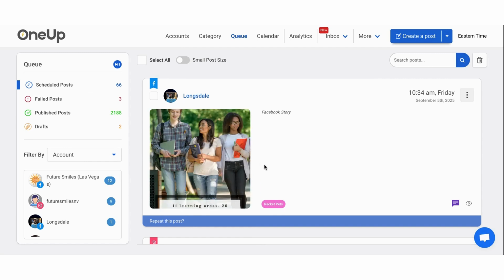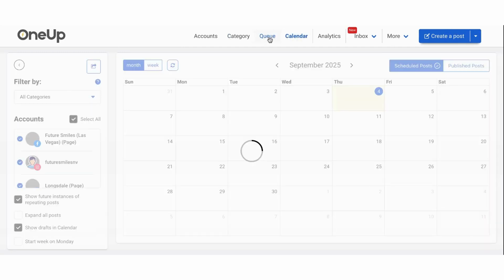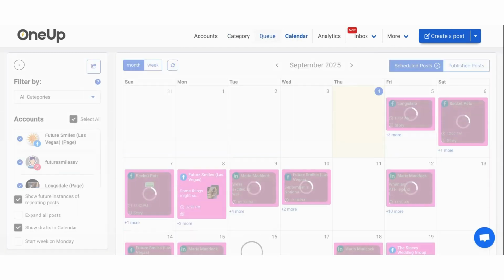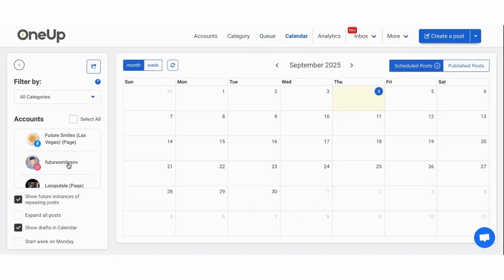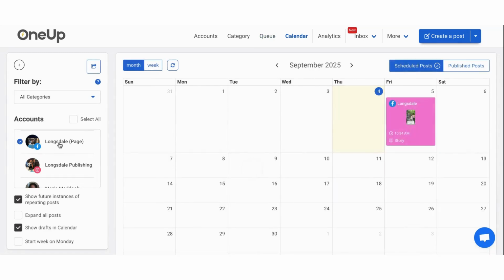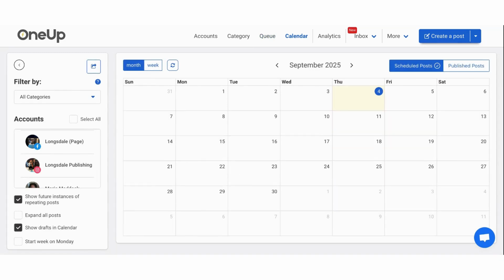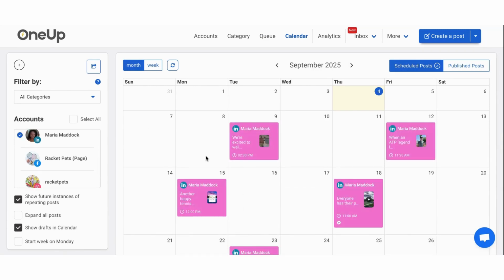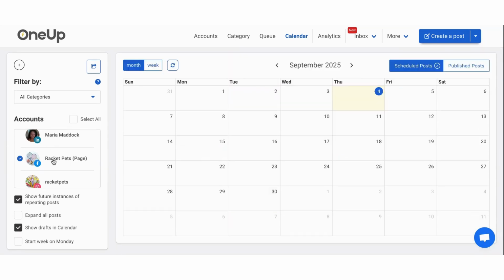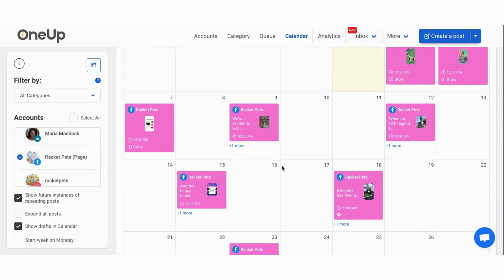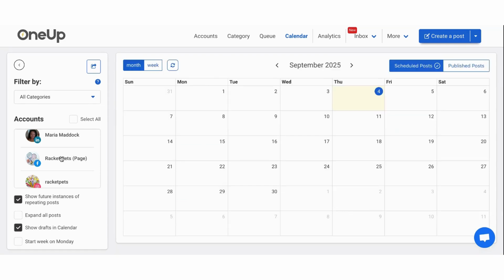And that's that. You can do calendar view, which I really, really like. After I schedule my posts, I always do a calendar view. And then I just select what account I want to look at. So if I want to look at this account, I just pull that up. Some accounts have a weekly schedule, versus this account here, which is a monthly schedule, so I have more posts. And then you can see once I go to the Facebook version of it, that's what it looks like. So it's really good. You can check your work. I really like the month one.